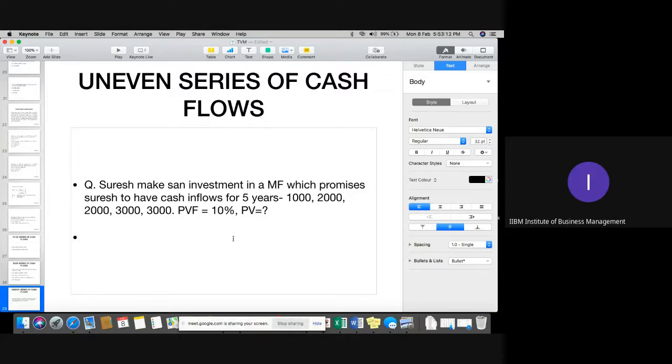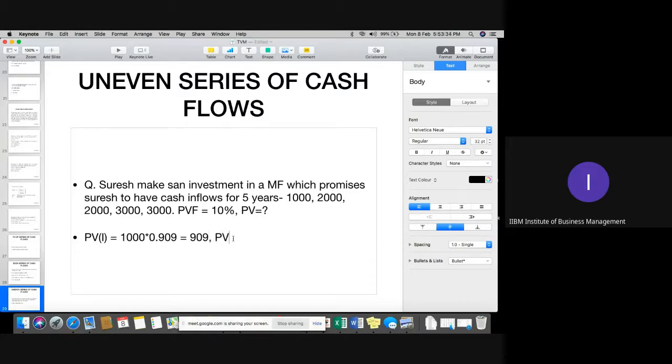Like for example, I'll calculate for 1 year, then remaining you just do it by yourself. Present value of first year, please. Now how to calculate? The amount is 1,000 and the present value factor for first year is 0.909. How 0.909? Because 10% is the rate of interest. It is the amount of discounting. That is for first year.